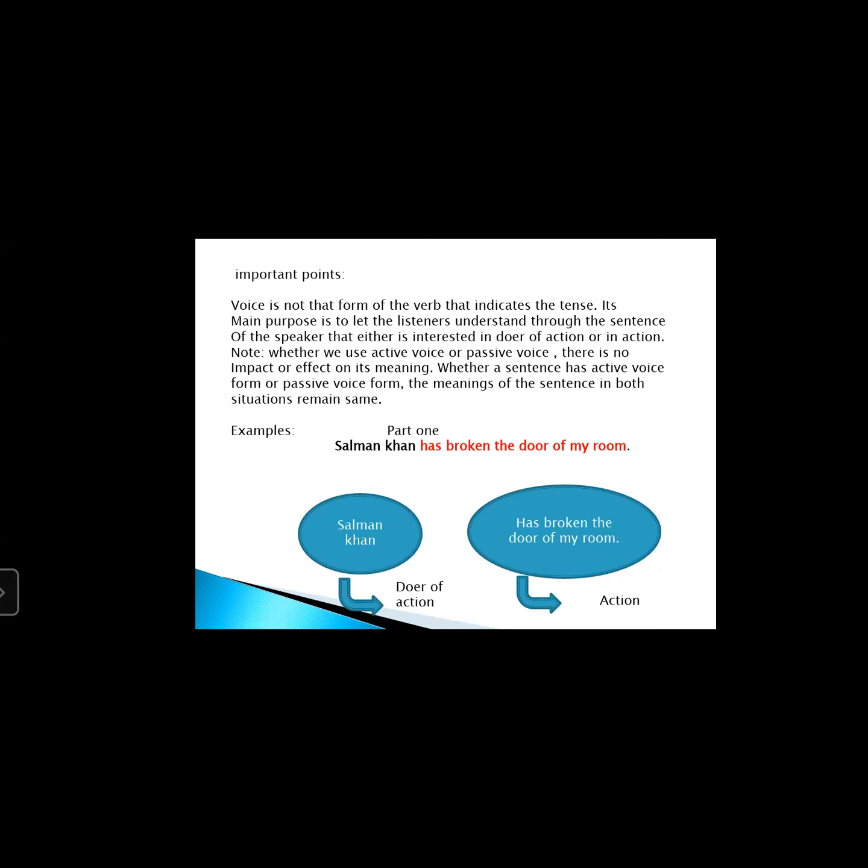This form of the verb is not the one I explained earlier, which shows tenses. Like, when the first form of the verb is used, it is indefinite tense. When the ing form of the verb is used, it is continuous tense. When the third form of the verb is used, it is perfect tense. So this is not that verb form. It is not the verb form that indicates the tense.